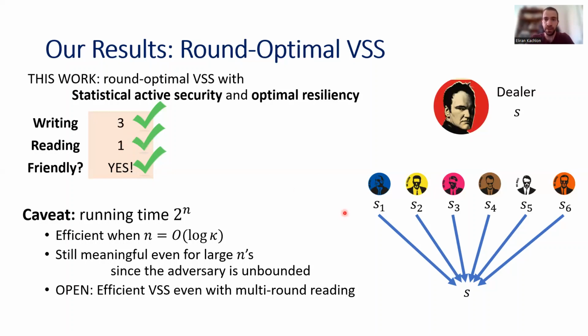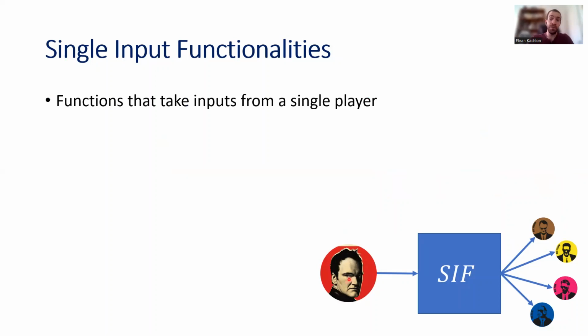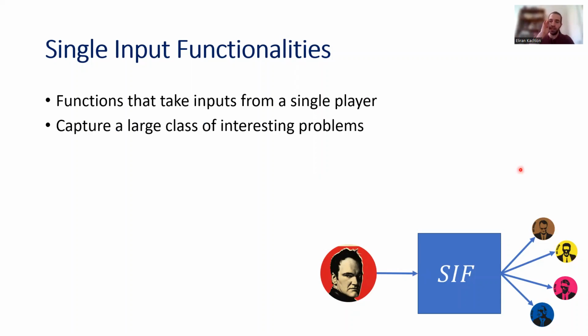So those are the results regarding VSS, and let's move on to single input functionalities. Single input functionalities are functionalities that take inputs only from a single party, and then provide the outputs to the rest of the parties. And they capture a large class of interesting problems.